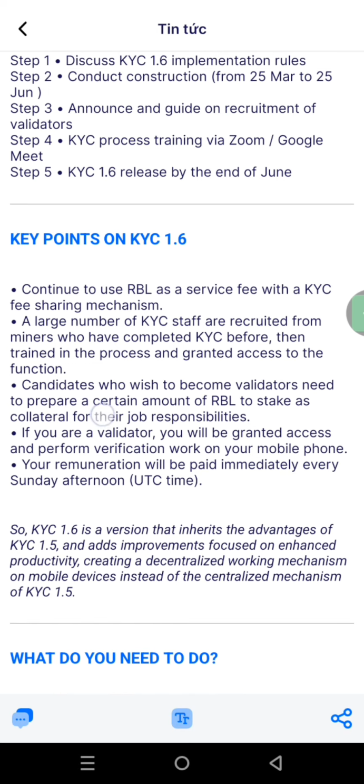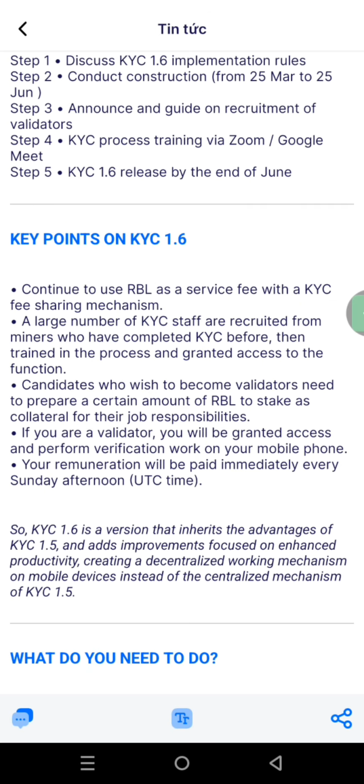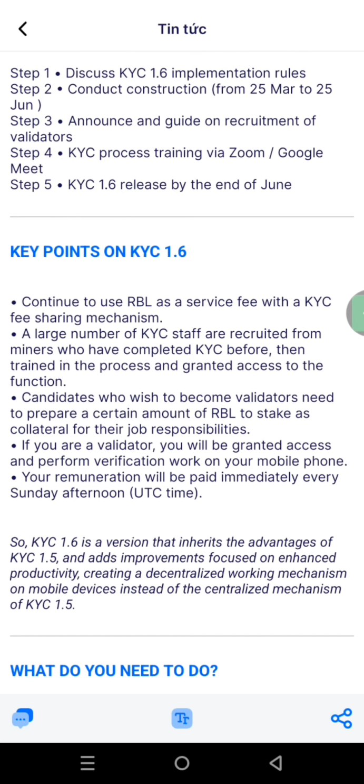And then the next one says candidates who wish to become validators need to prepare a certain amount of RBL to stake as a collateral for their job responsibilities. So what do they mean right here? If you are participating to take part in the validators program, what you need to do is buy a certain amount of Ruby. For you to do your KYC in the Ruby project, you need some Ruby coins. So you need to also buy more of that so that you are going to stake in the Ruby app, and that is going to act as a collateral according to what they are saying right there.